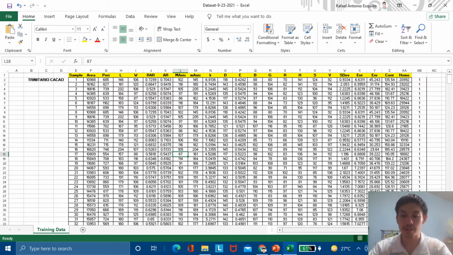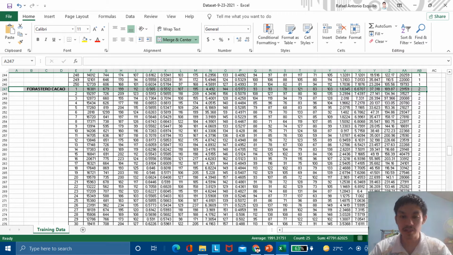Let's try to find the error. Now, this is also part of the original file, the second type of cacao, the first type of cacao. Here we can see we have 250 samples in each class.